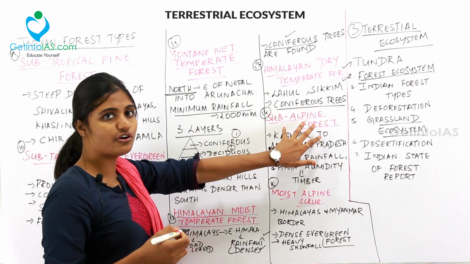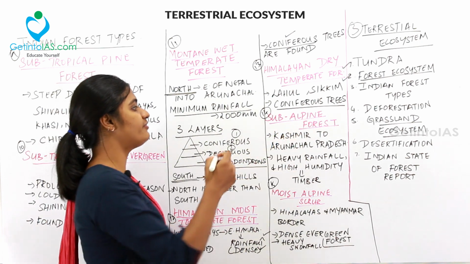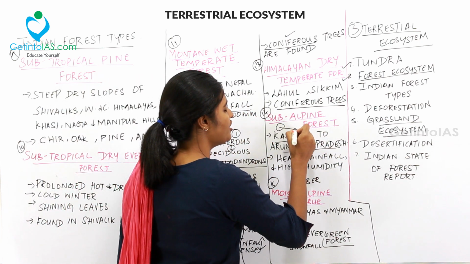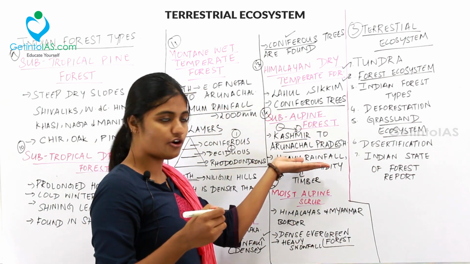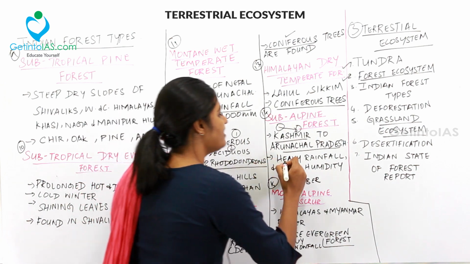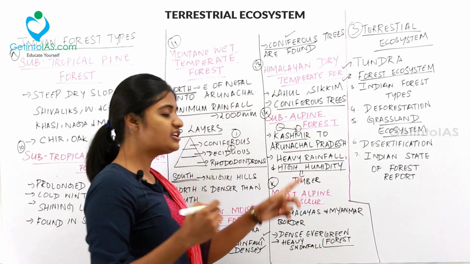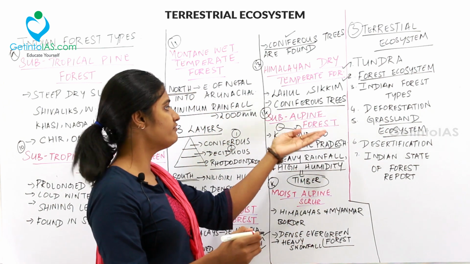The next kind of forest is subalpine forest. It is found from Kashmir to Arunachal Pradesh. From Kashmir to Arunachal Pradesh, you can see this subalpine forest, and it will have heavy rainfall and high humidity, and hence you can find the growth of timber in the subalpine forest.